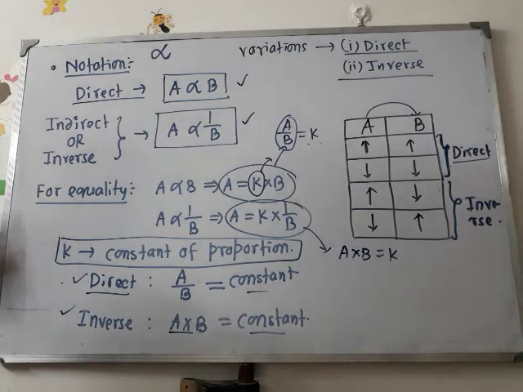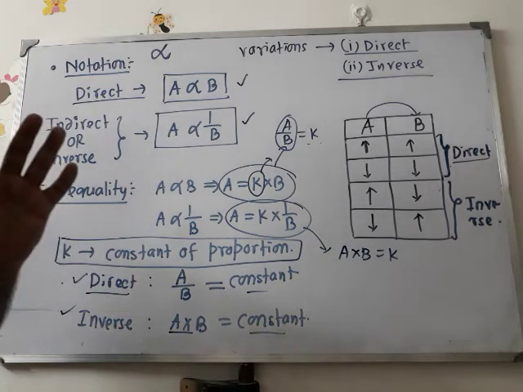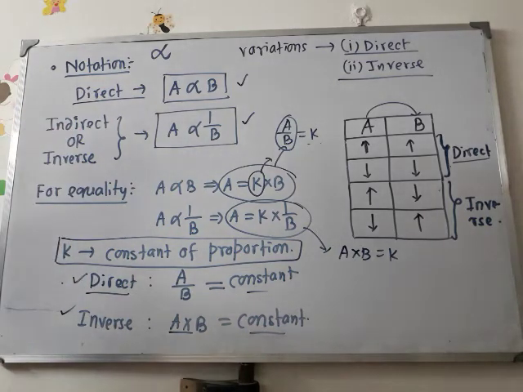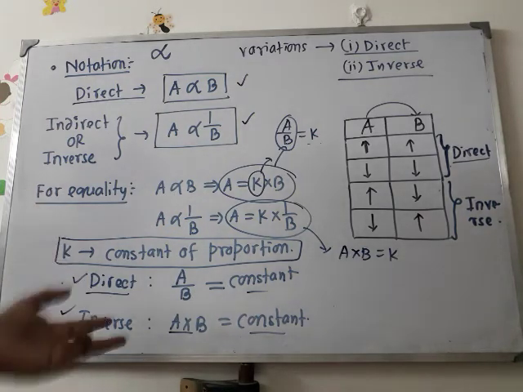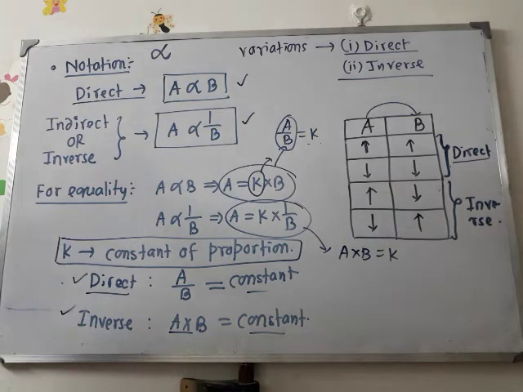If I provide you a table depending on two quantities, then you can detect what the relation between the quantities is. We can solve many more problems that will be discussed later. So is that clear?